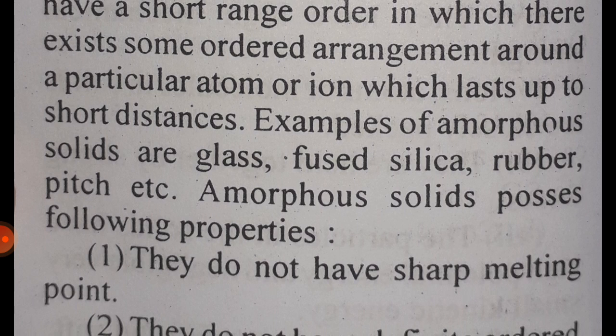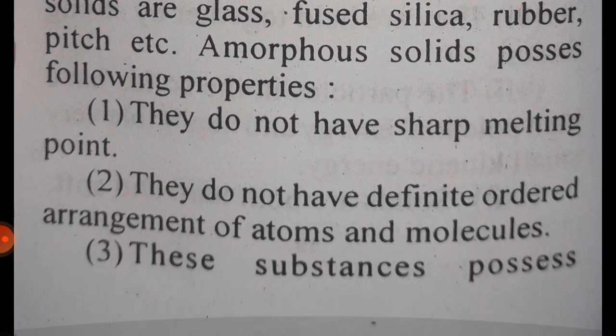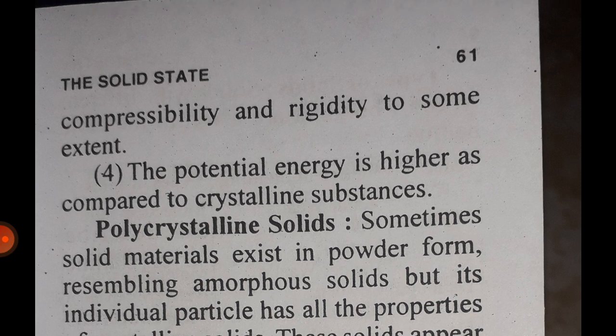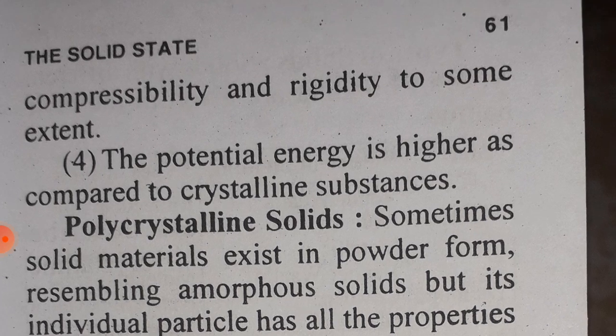Amorphous solids possess the following properties. First, they do not have a sharp melting point. Second, they do not have a definite ordered arrangement of atoms and molecules. Third, these substances possess compressibility and rigidity to some extent. Fourth, the potential energy is higher as compared to crystalline substances.